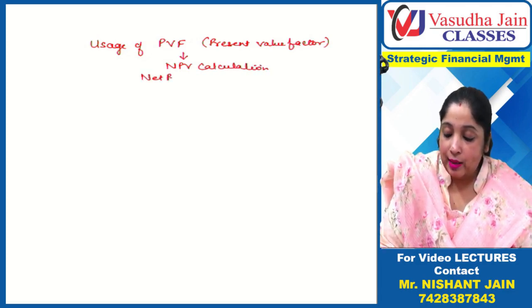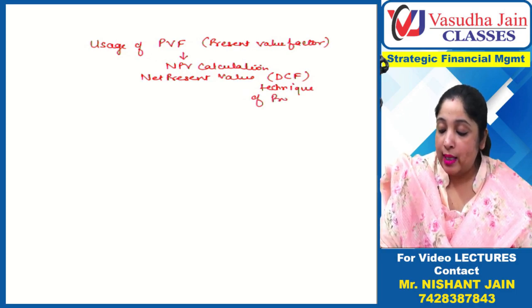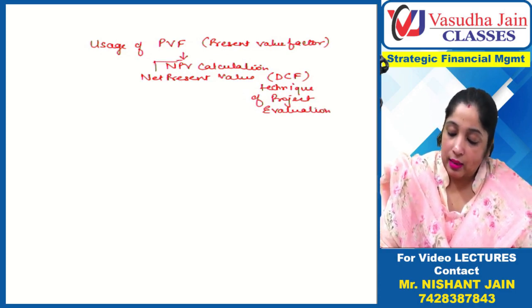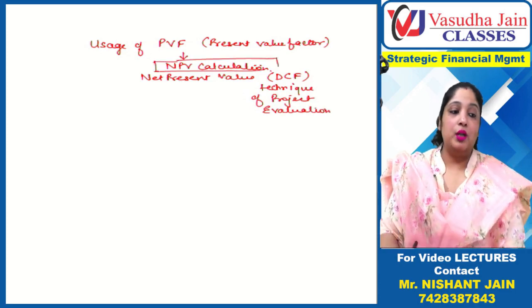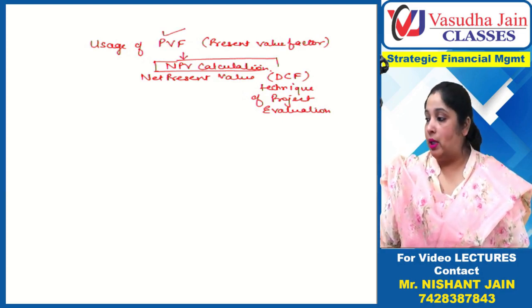Net present value. This is a discounted cash flow technique of project evaluation. Now these are high-fi words that we are using. Please understand this NPV calculation from the very basics, and how PVF is used in everything.